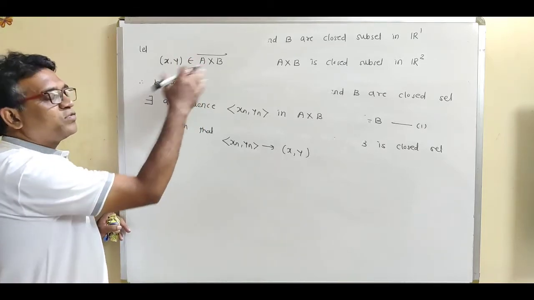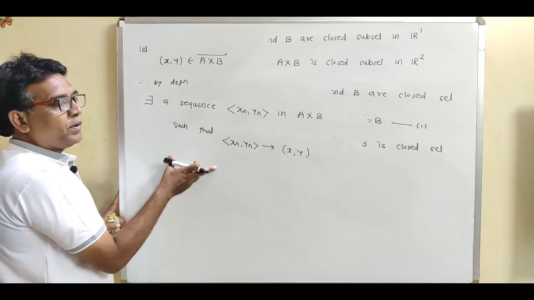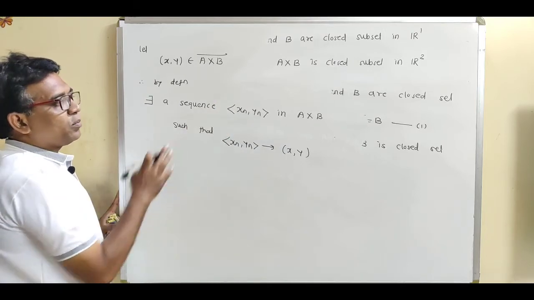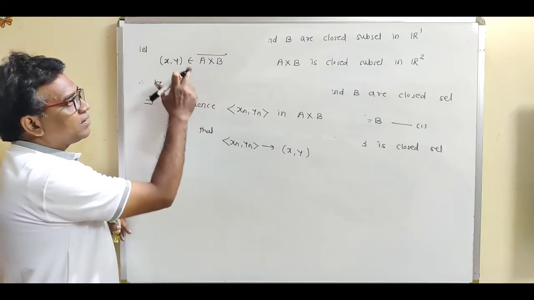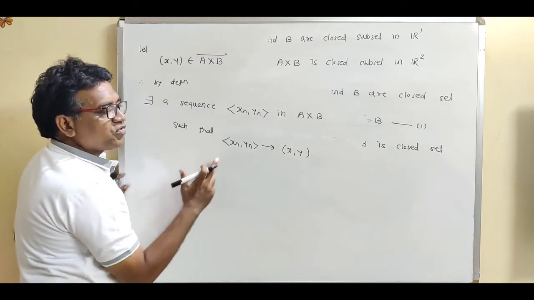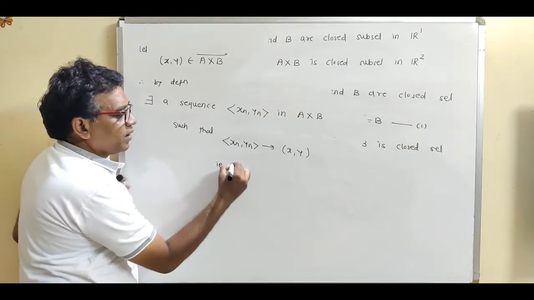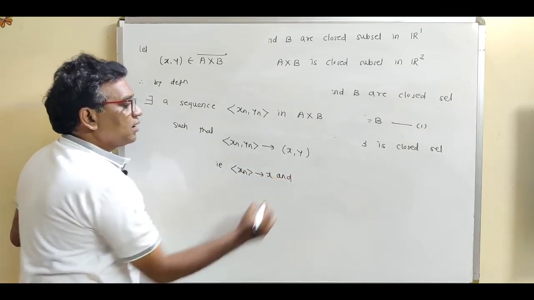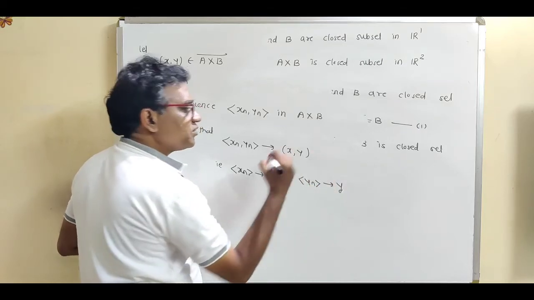(x, y) belongs to closure of A cross B. So (x, y) is called the limit point. So what is the definition of limit point? We have just taken the definition of limit point. What is the definition? There exists a sequence (xn, yn) in A cross B such that (xn, yn) converges to (x, y). Write down, that is, this sequence xn converges to x and this sequence yn converges to y.